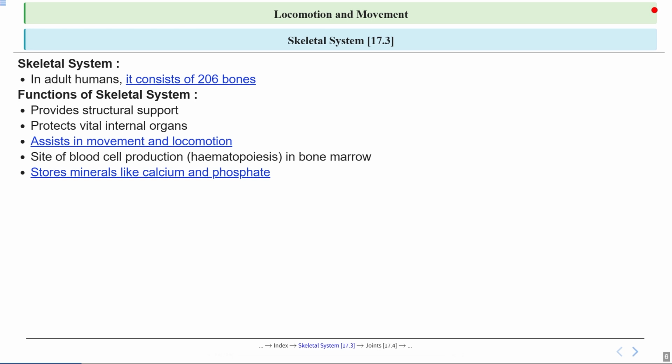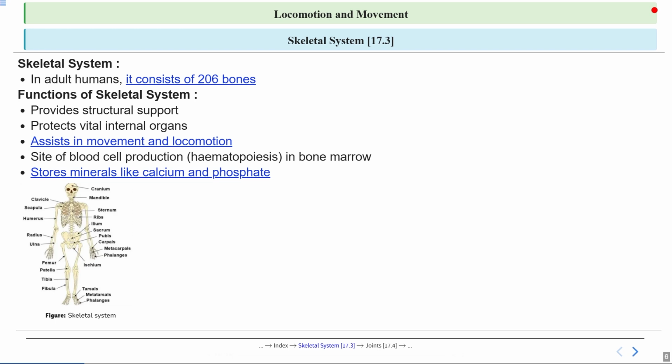Lastly, the skeleton stores important minerals like calcium and phosphate. These minerals are like life savings in a bank, ready to be released into the bloodstream when the body needs them for various functions like nerve signaling and muscle contraction.